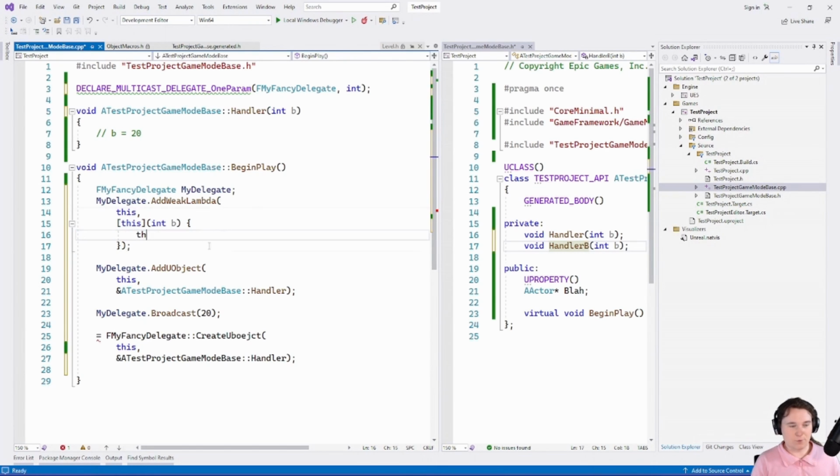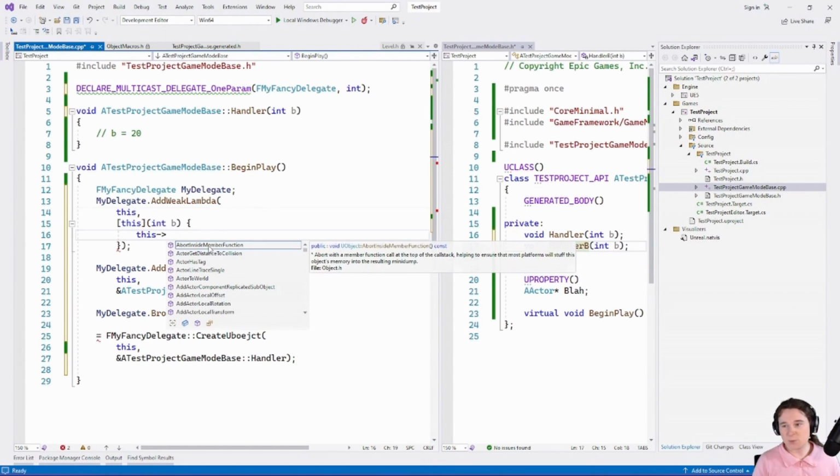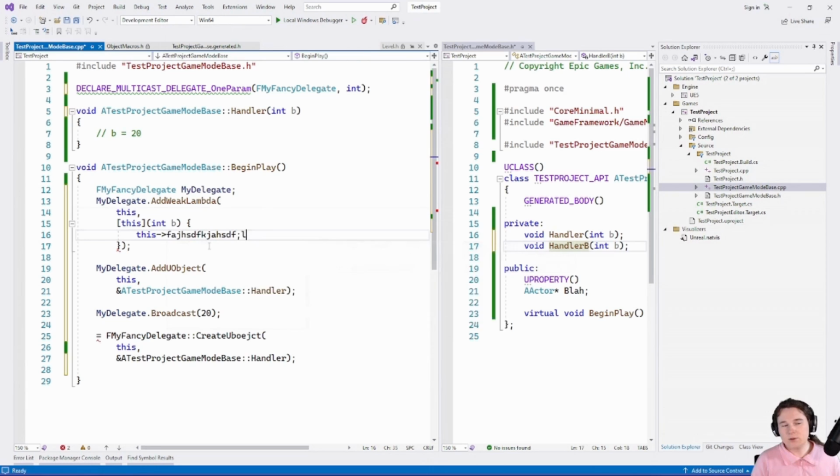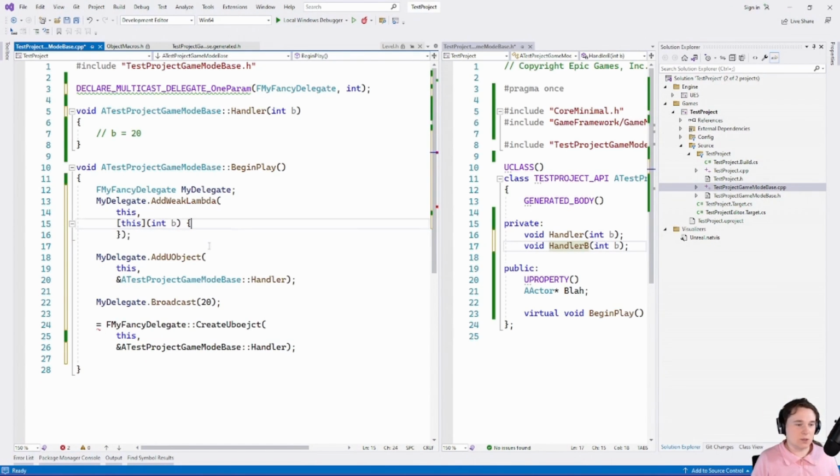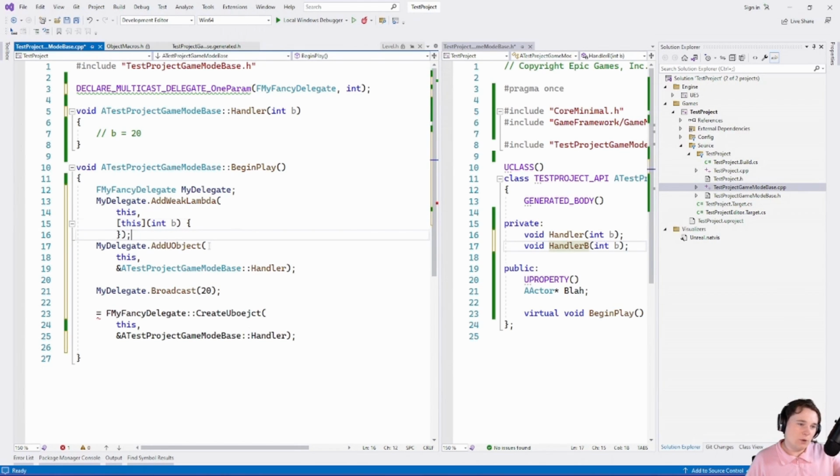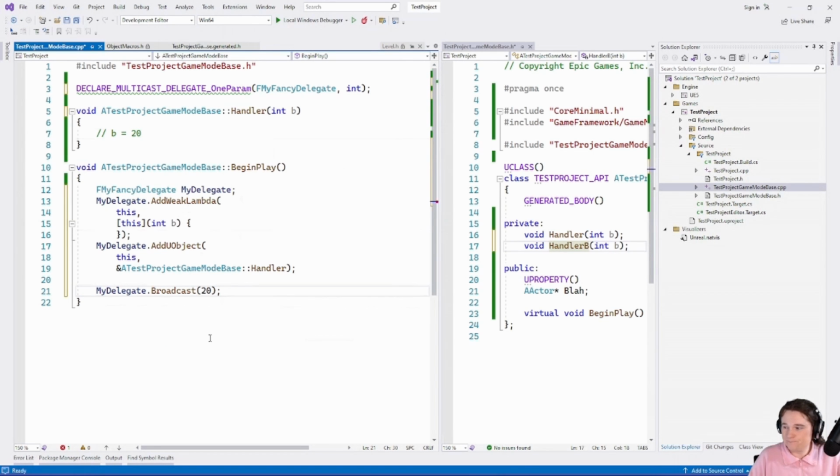If I had a field on it, you wouldn't run this code because the pointer doesn't exist, because the UObject is gone. So you can add multiple targets onto these delegates, and then call Broadcast, and every single one of these bound delegates will get an invocation. And that's sort of how you can do events.